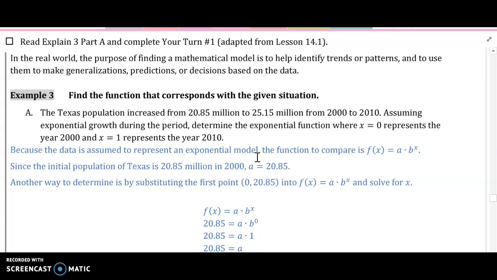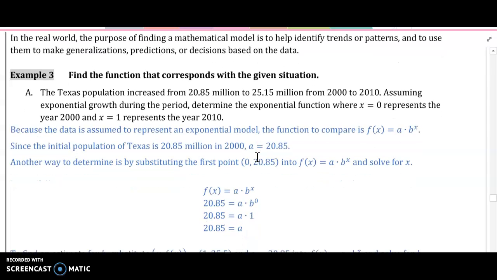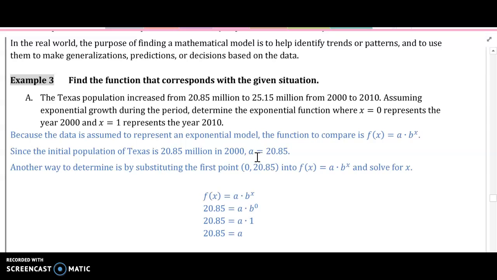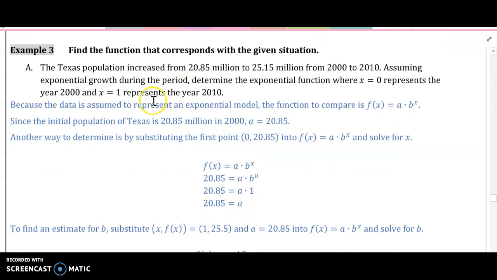Okay, in the real world, the purpose of finding a mathematical model is to help identify trends or patterns and to use them to make generalizations. So here we have something that we have to create. Find the function that corresponds with the given situation. A Texas population increased from 20.85 million to 25.15 million from 2000 to 2010. Assuming exponential growth during the period, determine the exponential function where x equals 0 represents the year 2000, and x equals 1 represents the year 2010.